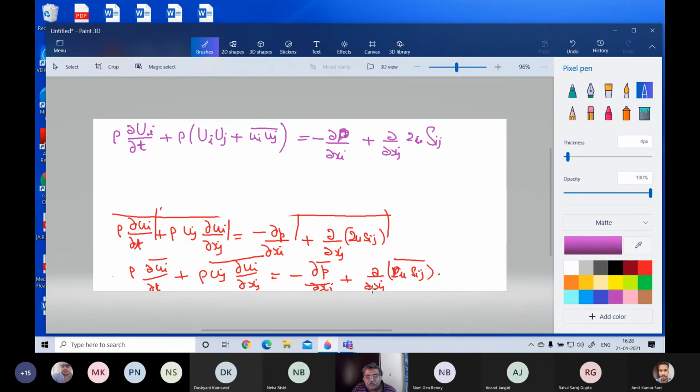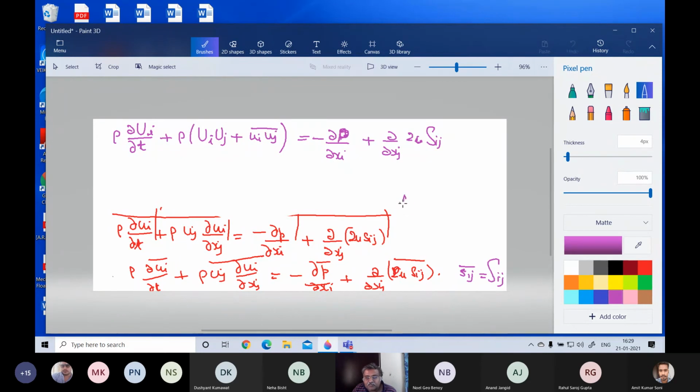Then this term, dou by dou xj of 2 mu Sij, is an instantaneous term again. This 2 mu is a constant, so 2 mu can be taken outside or put inside. It makes no difference. It remains inside this term and it becomes the mean of Sij. The mean of an instantaneous quantity Sij is always a capital letter.